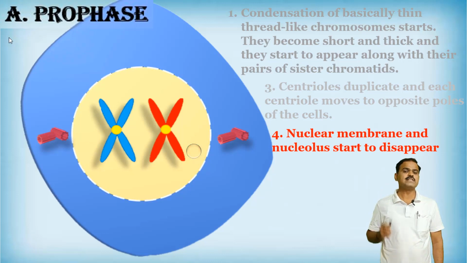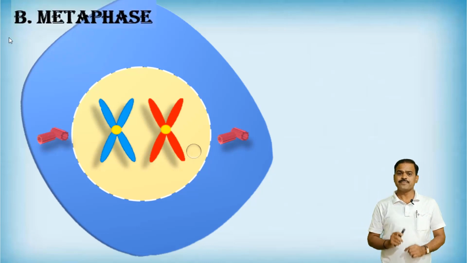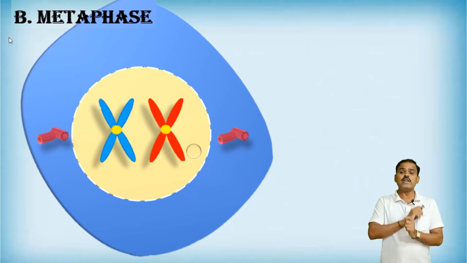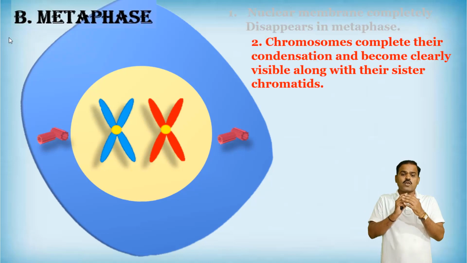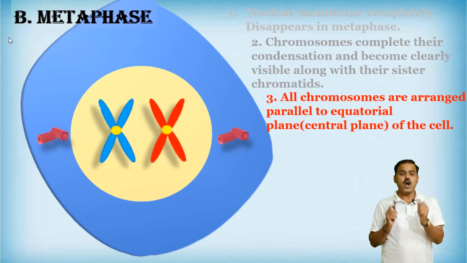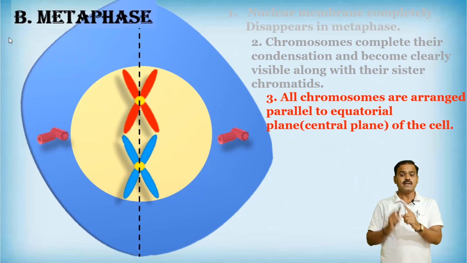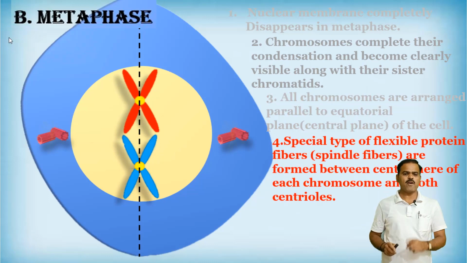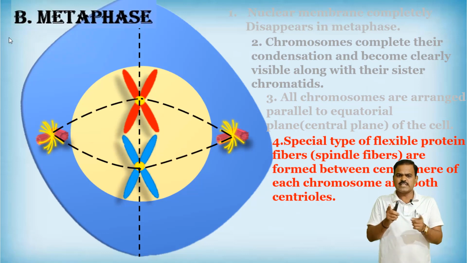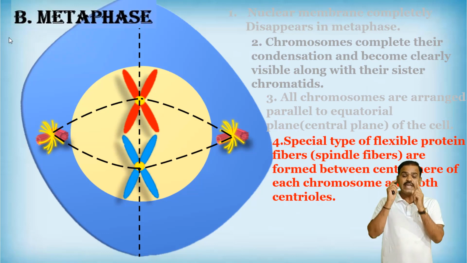And then the next phase is called metaphase. What about metaphase? In metaphase, the nuclear membrane as well as the nucleolus completely disappear. See, there is no sign at all. Chromosomes complete their condensation here. All chromosomes are arranged along the equatorial plane, that is called the central plane of the cell. And finally, special flexible proteins, spindle fibers, are formed between the centromere of each chromosome and each centriole. Up to that, this is called metaphase.